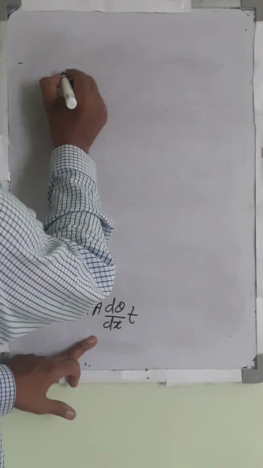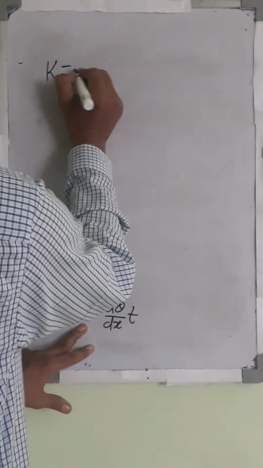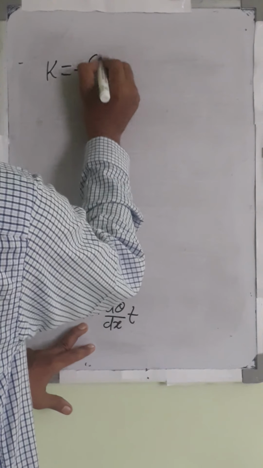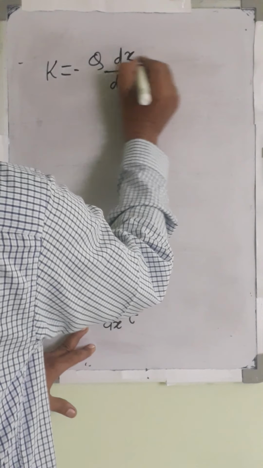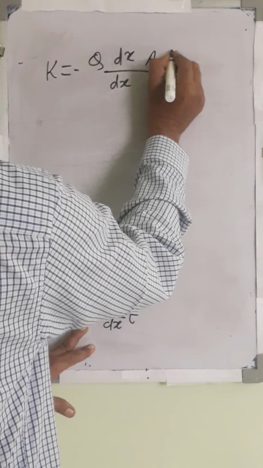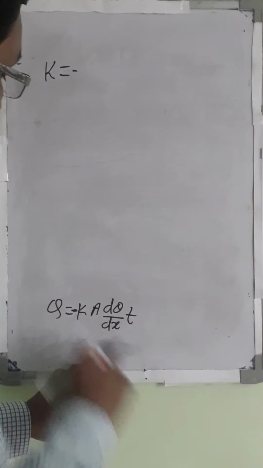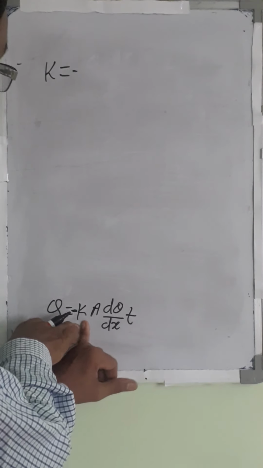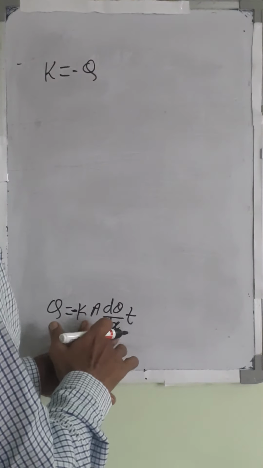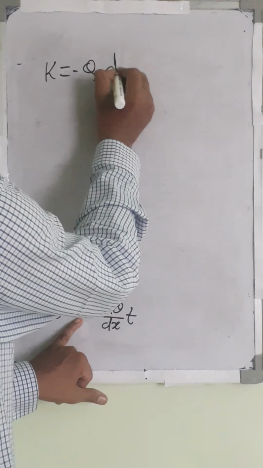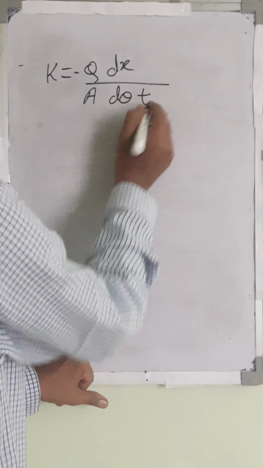Using this equation, k is equal to minus q dx divided by a d theta t.